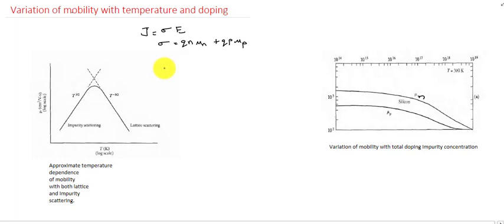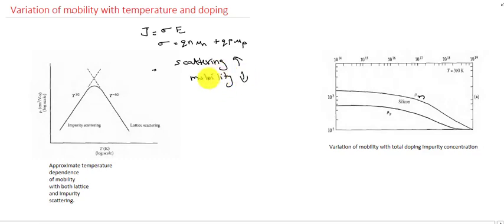So this concept deals with the collision mechanism or the scattering mechanism occurring in semiconductor. As the scattering or collision increases, the mobility decreases.